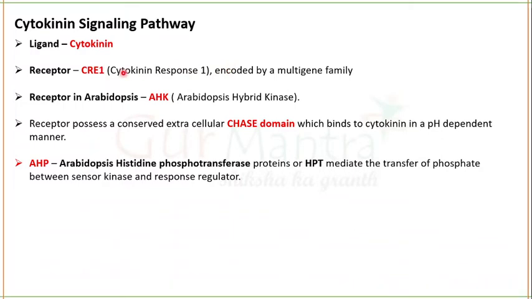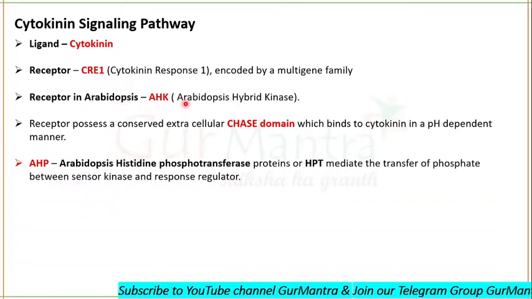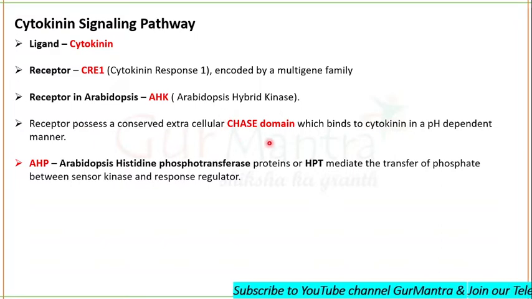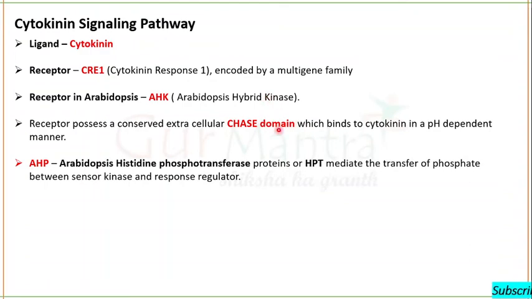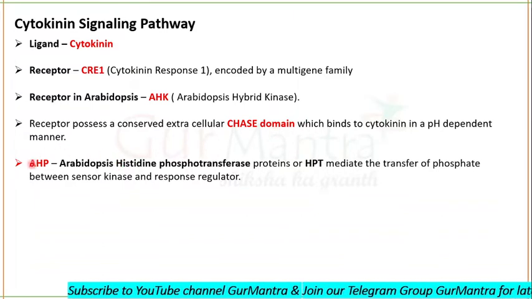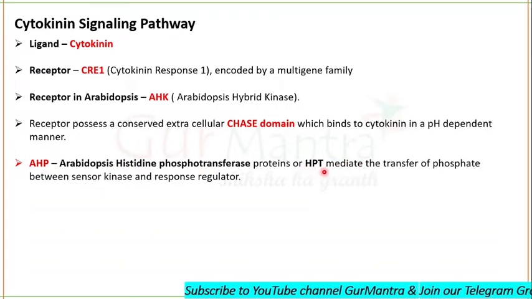So the receptor for cytokinin in Arabidopsis is Arabidopsis hybrid kinase. It can be Arabidopsis hybrid kinase 2, 3 or anything. Okay. So the receptor possesses a conserved extracellular domain called the CHASE domain. This CHASE domain is the region where cytokinin binds, and cytokinin binds to this CHASE domain in a pH dependent manner. Okay.